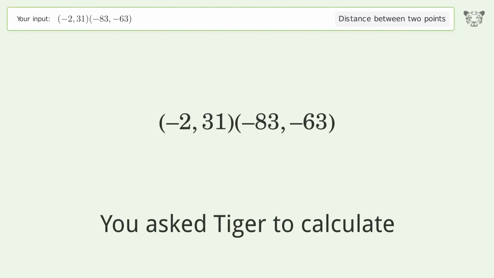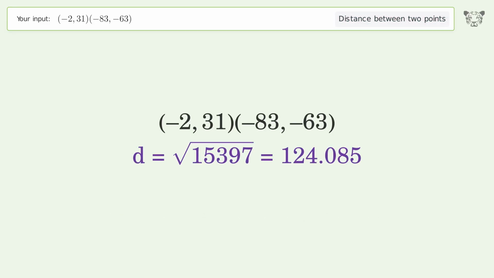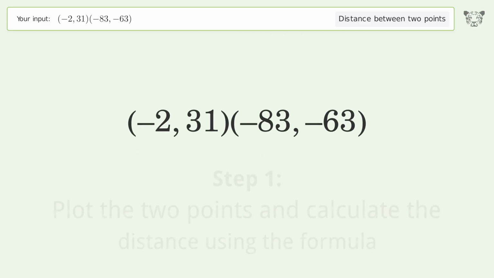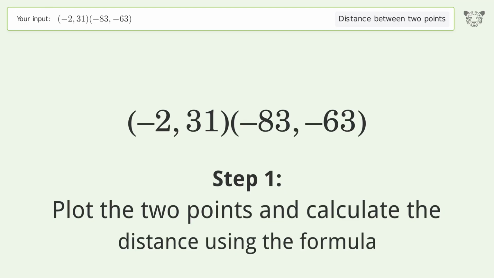You ask Tiger to calculate the distance between 2 points. The distance between the 2 points is the square root of 15,397, or 124.085. Let's solve it step by step. Plot the 2 points and calculate the distance using the formula.